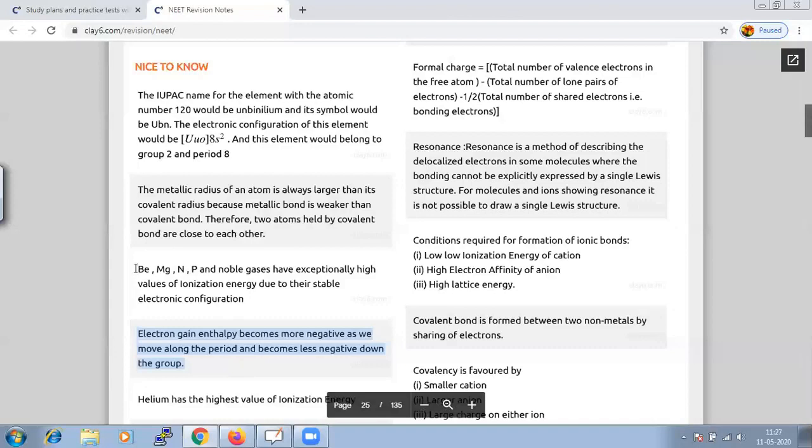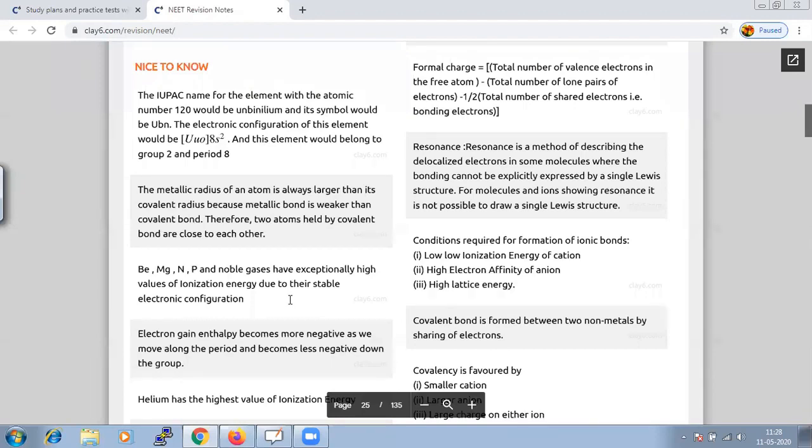Regarding ionization energy, noble gases will have exceptionally high values. Why? Because they are stable. They have a stable electronic configuration. So wherever you find a stable electronic configuration, it is obvious that ionization energy will be high.